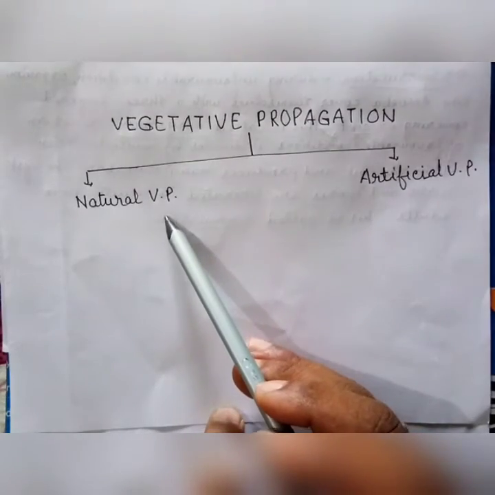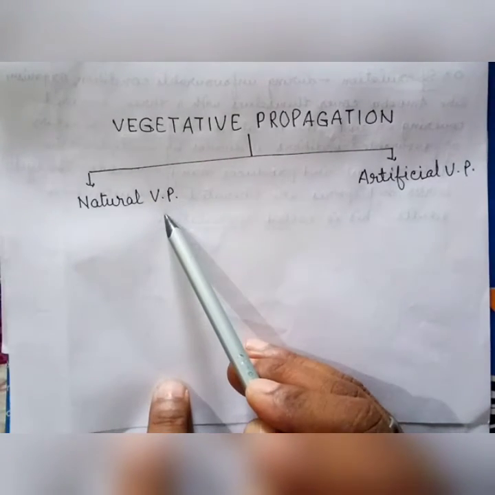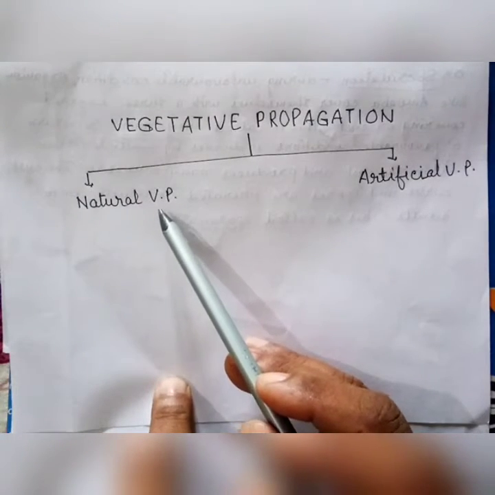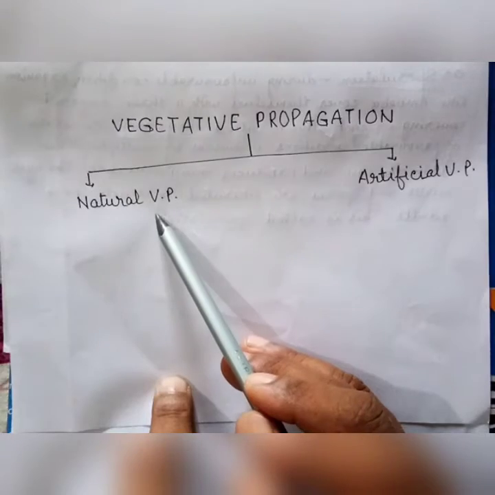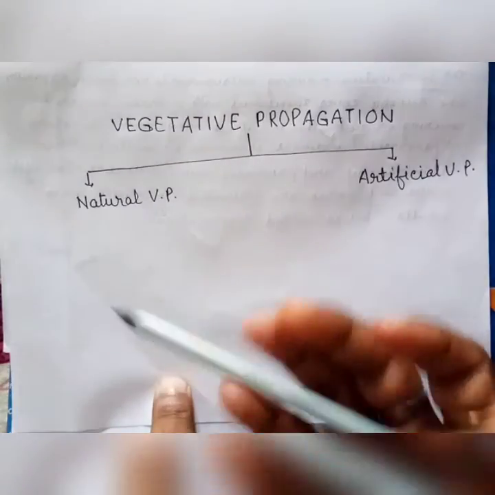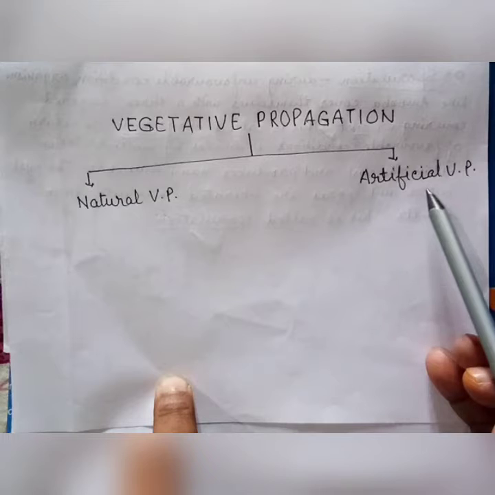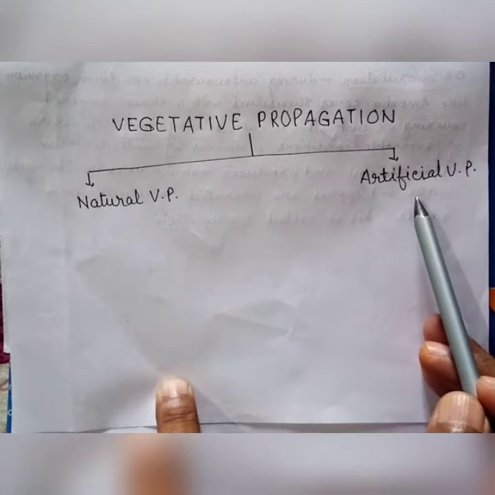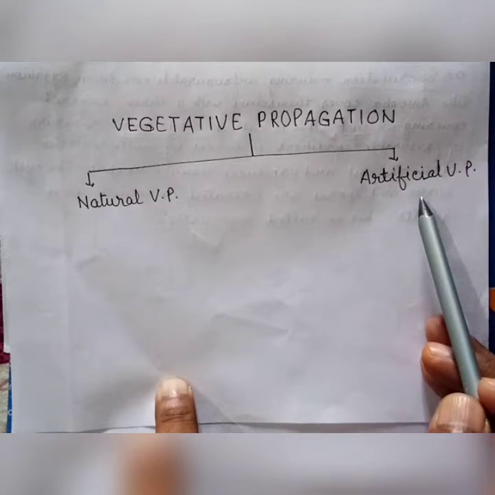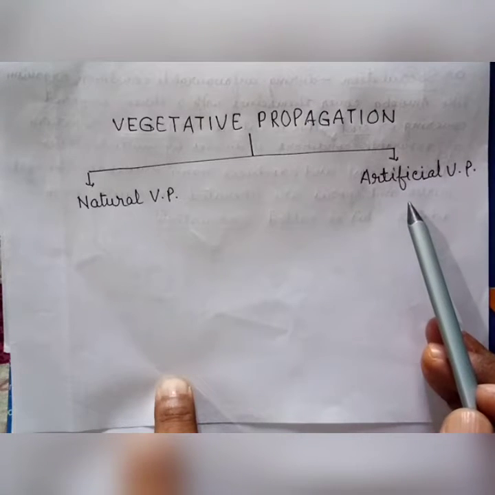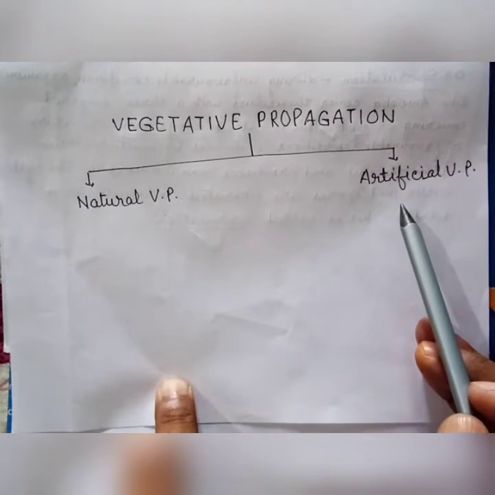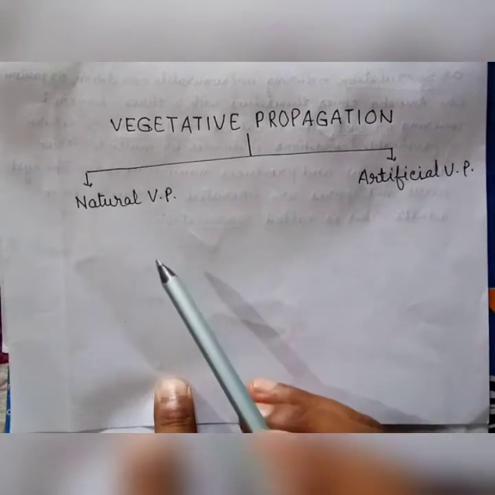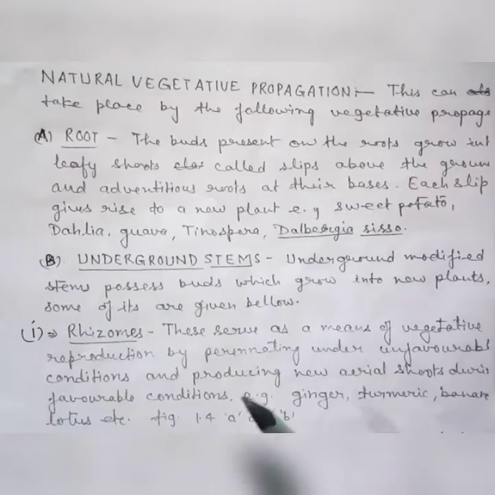First, natural vegetative propagation, in which plants grow from vegetative propagules naturally. Second, artificial vegetative propagation, in which plants are produced or cultivated by human beings by induced methods. First of all, we study natural vegetative propagation.